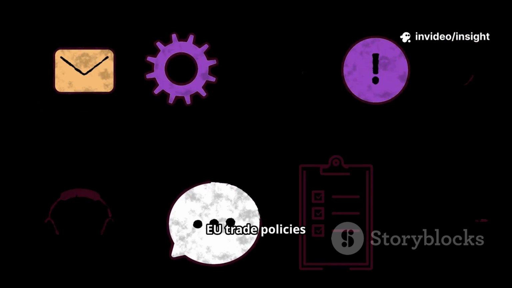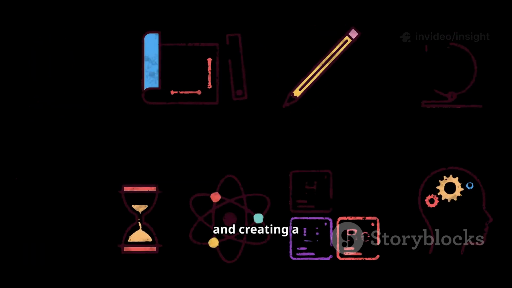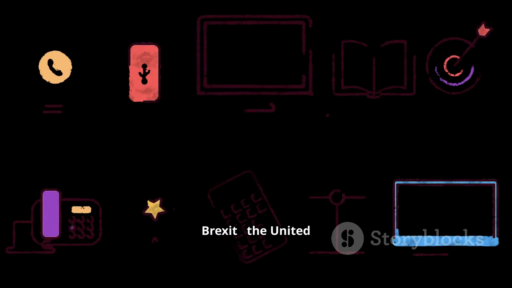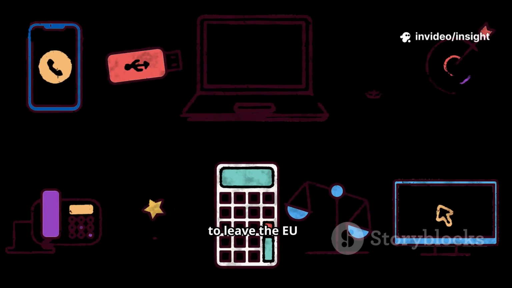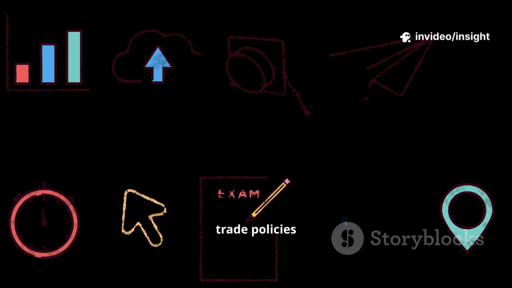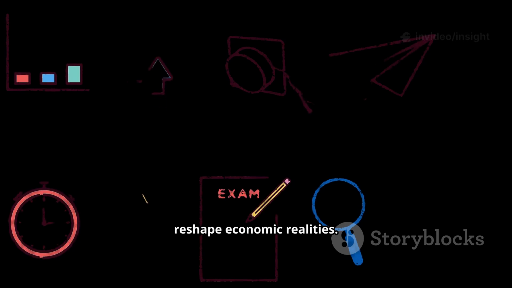For decades, EU trade policies have shaped global commerce by setting common tariffs, negotiating trade deals, and creating a unified internal market. However, Brexit, the United Kingdom's decision to leave the EU, offers a fascinating case study on how trade policies function and how their absence can reshape economic realities.